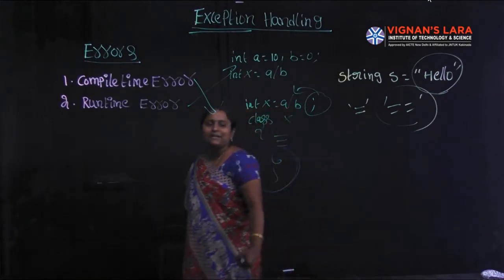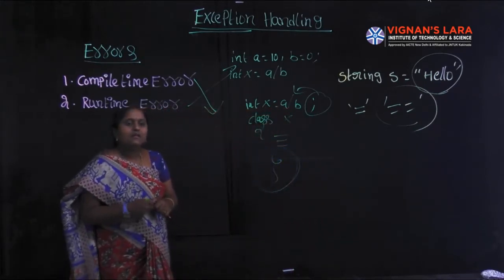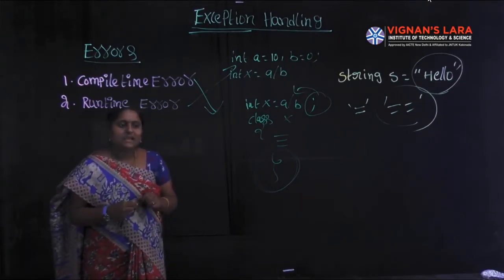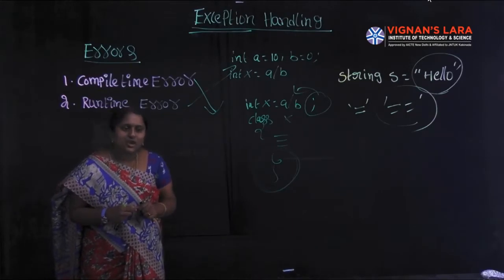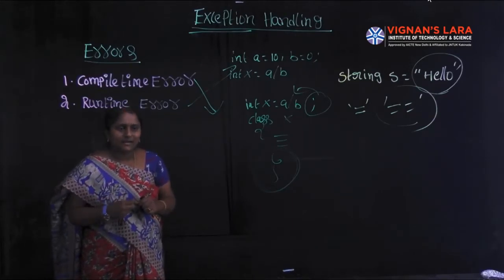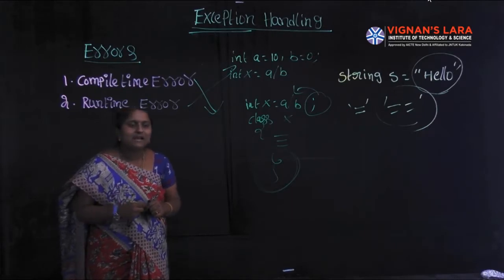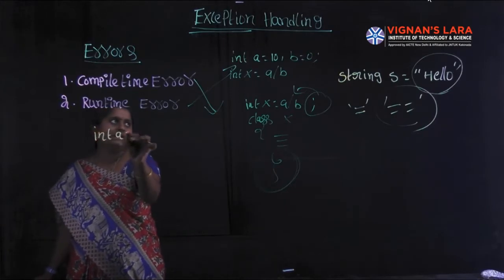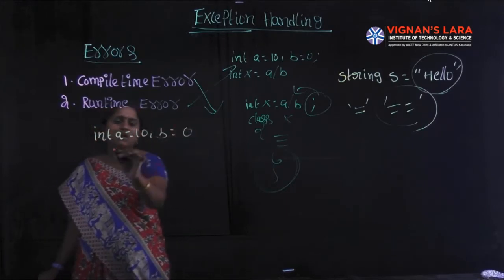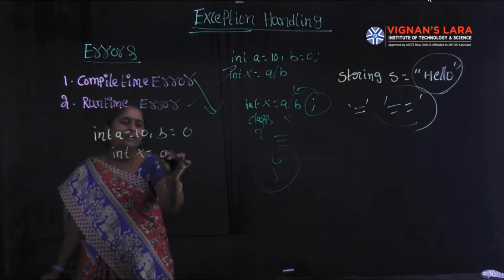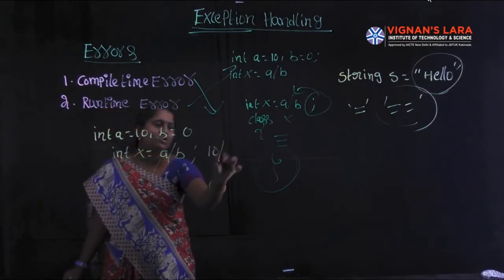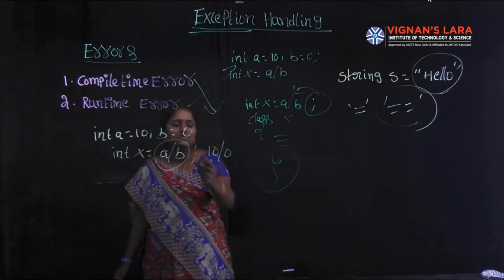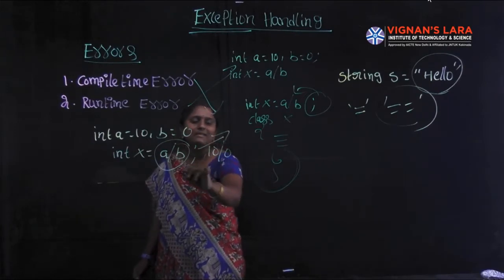Next, coming to the runtime error. What is a runtime error? A runtime error means any error that occurs at the time of execution of the program. The most common runtime error is dividing a number by 0. Suppose I define variables int a equal to 10 and b equal to 0, and one more variable int x equal to a by b. Here it is 10 by 0, so it leads to an error. This is the divide by 0 error, and it is a runtime error.